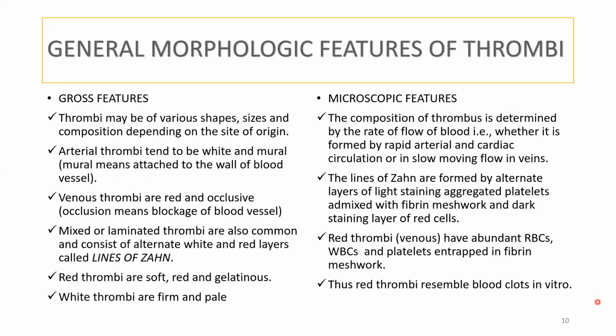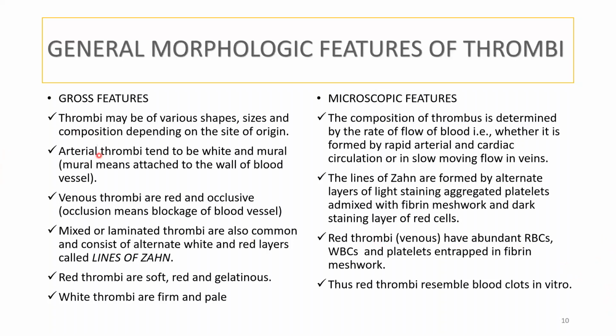It is usually of various shapes, sizes, and composition, depending on the site of origin. From where does it originate? Usually it is a venous thrombus or arterial thrombus, or it may be a mixed or laminated thrombus. So there are 3 types of origin of thrombi.